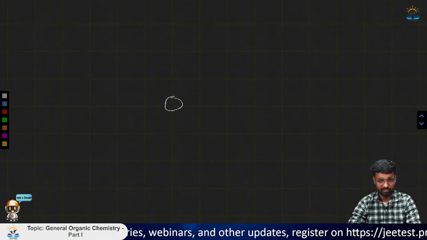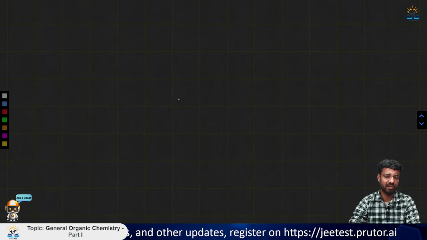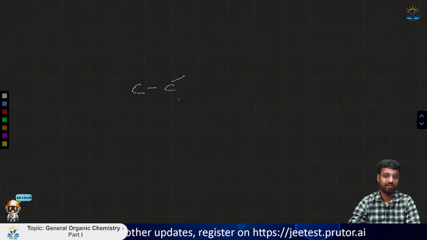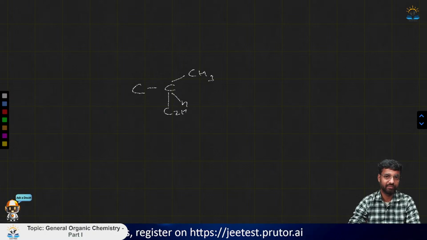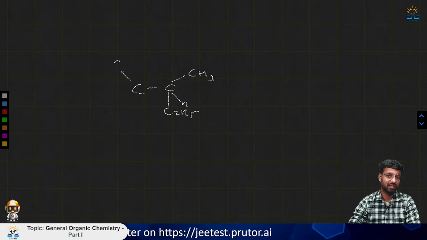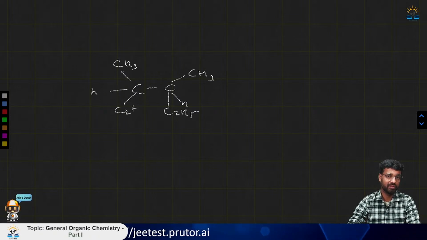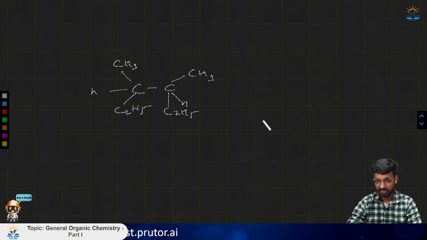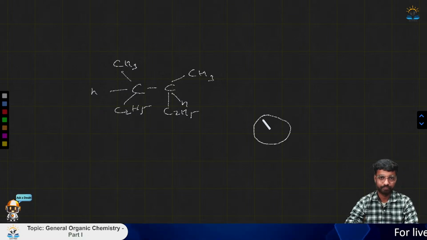So if we take two conformations like this, suppose we are taking an example that is having a carbon, carbon, CH3, H, and C2H5. Okay. Now another example we have is CH3, H and C2H5. So this is the compound that we are having. Now if we draw this conformation, and we draw it like this,